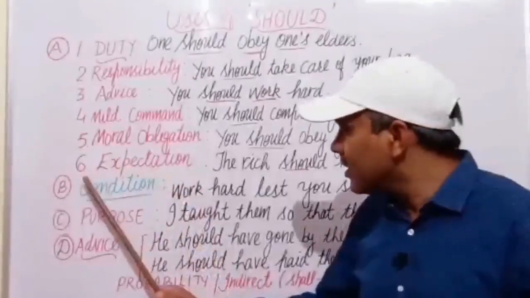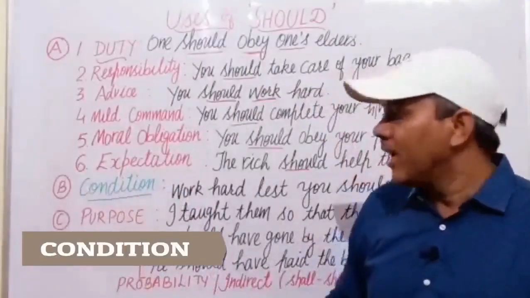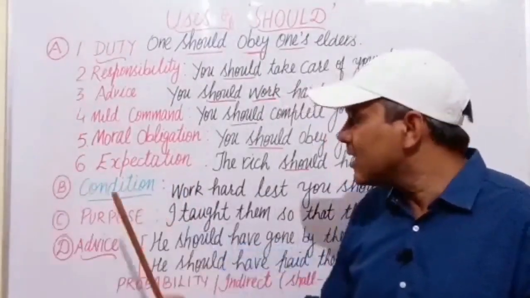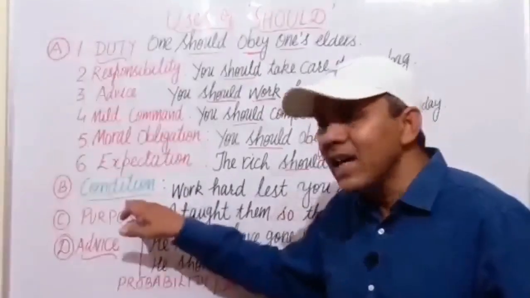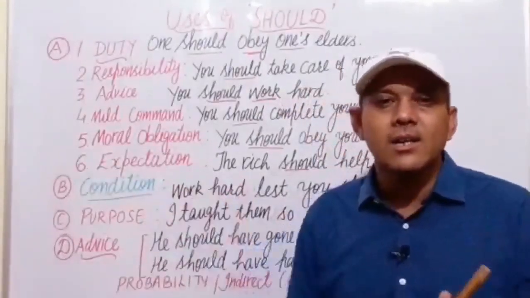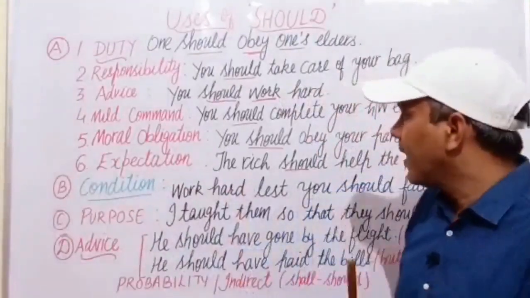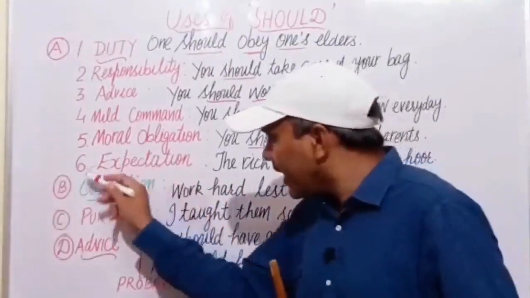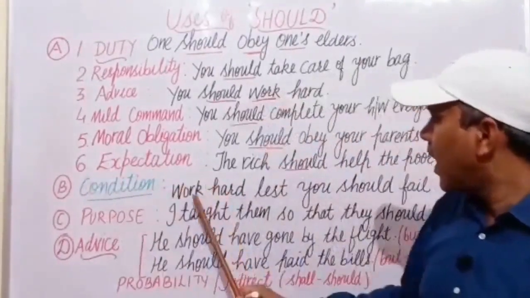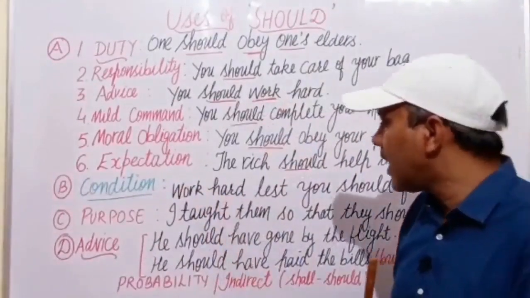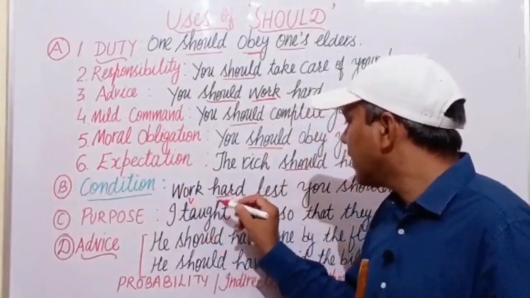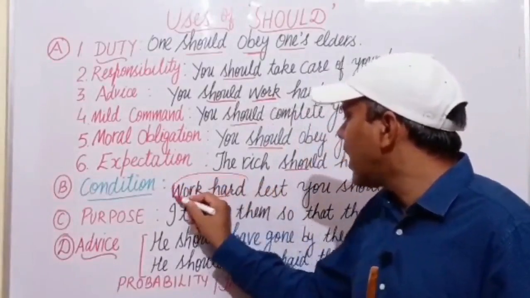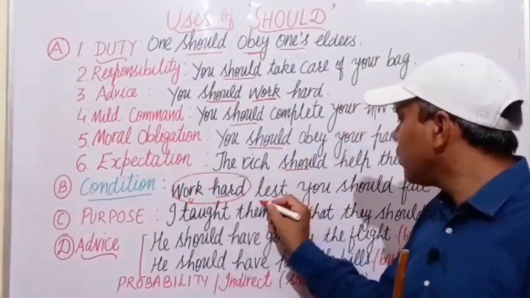And the next is condition. In case of condition, and this is the most important type of sentence, it is usually asked in all the exams, because when the condition is there, work hard. What is work hard? This is a verb phrase, work hard. Then we use lest.